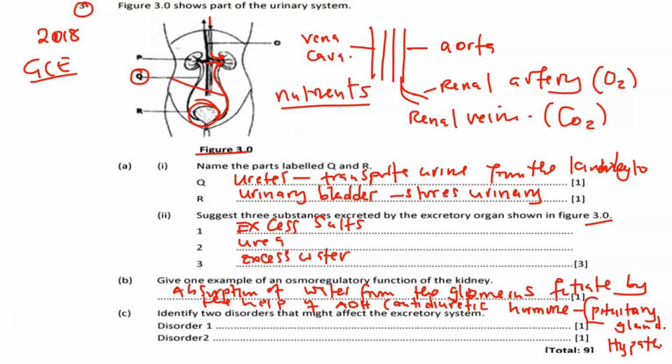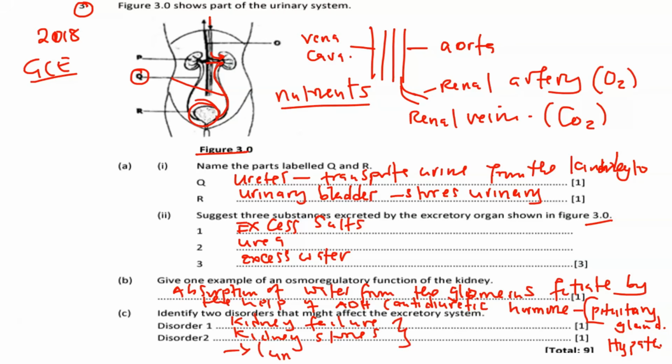Identify 2 disorders that might affect the excretory system. What are the 2 disorders? So one of them is called kidney failure. And of course, we can talk of maybe kidney stones, and other diseases. Okay, you can also look at other disorders. So don't just limit yourself to these. You can look at other disorders.